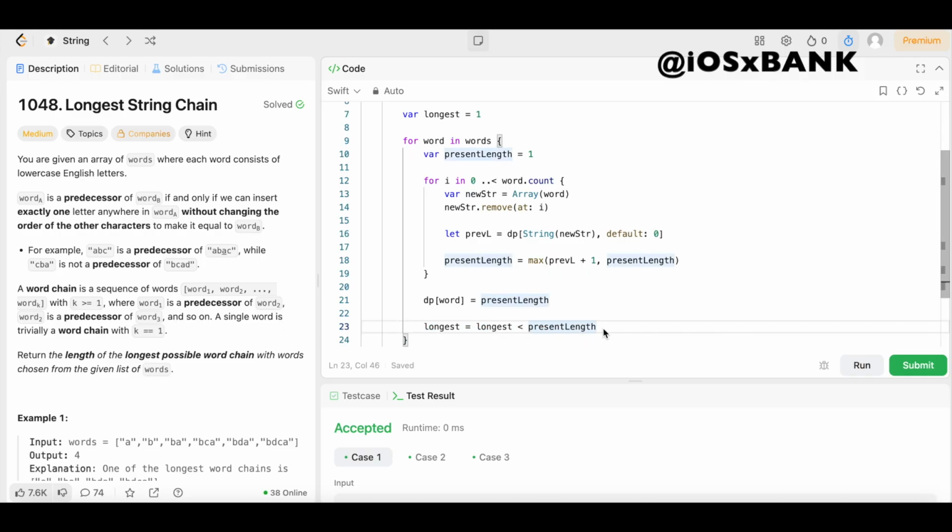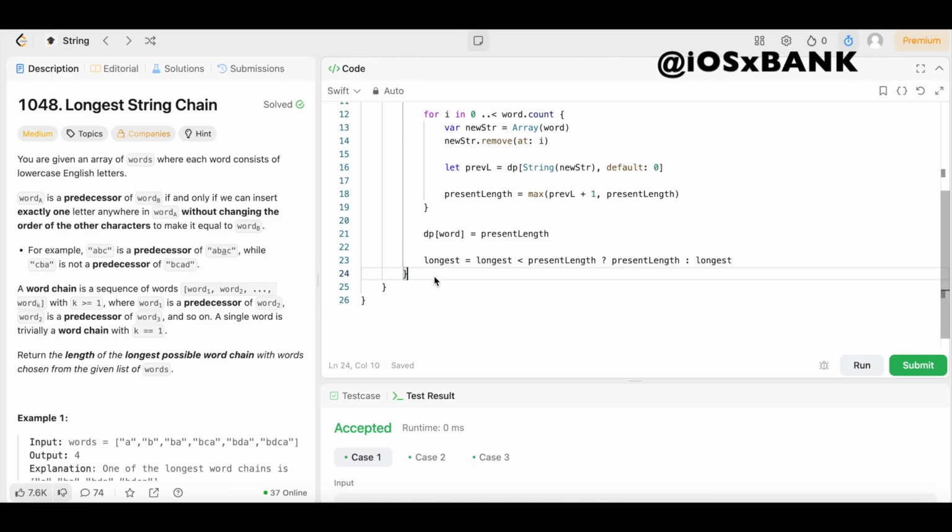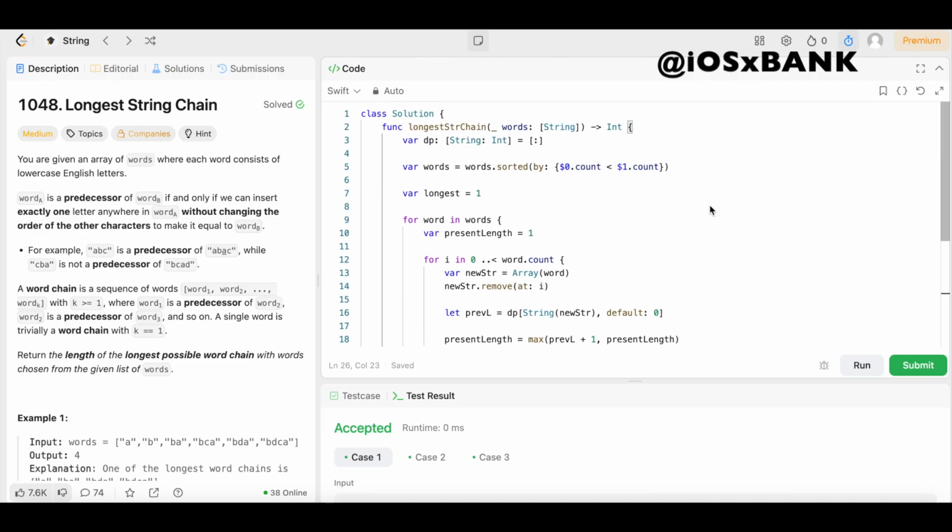If this is true, then with a question mark, it's going to return presentLength. Otherwise, with a colon, it's just going to return longest if it's false. Boom. And now we need to return the maximum chain length found. So we could just come right here and say return longest.